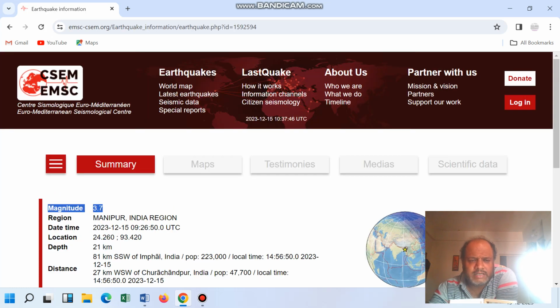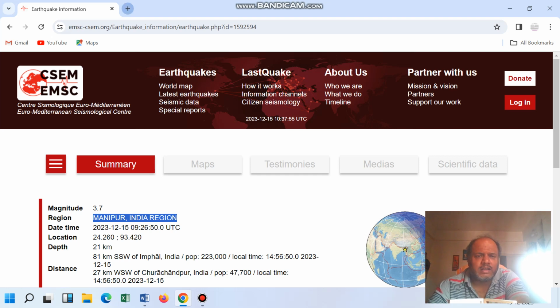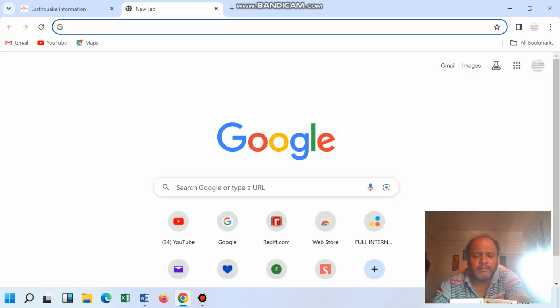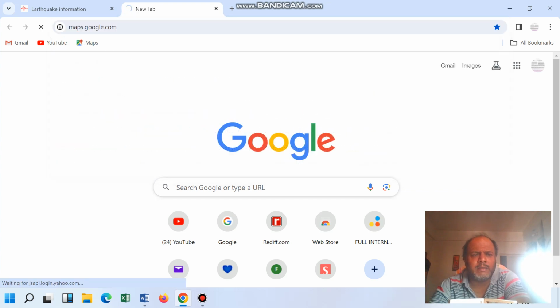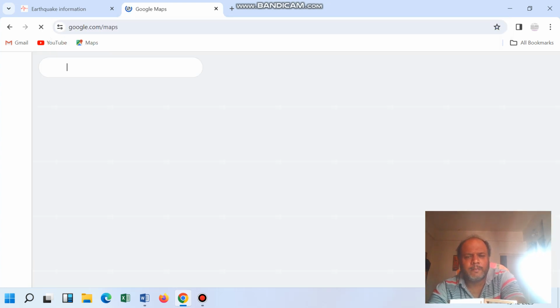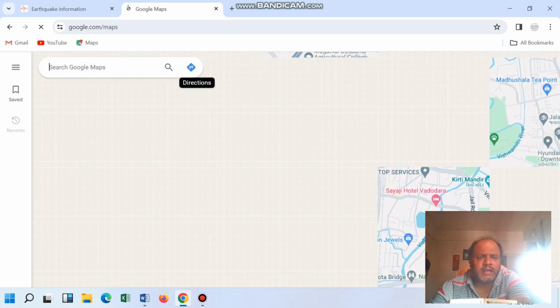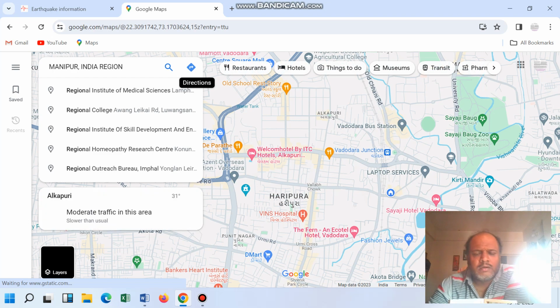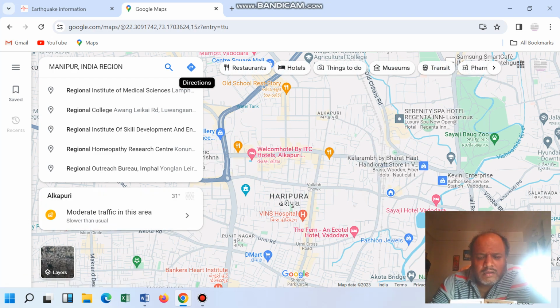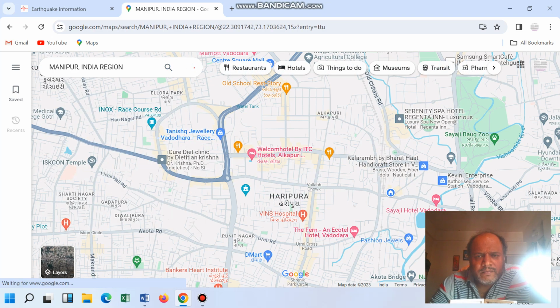For example, 3.7 earthquake came, right, in Manipur. So one of the person told that okay basically, so we will go to Manipur side. Map.google we will search, and then basically here we will write Manipur. Then we will say enter.